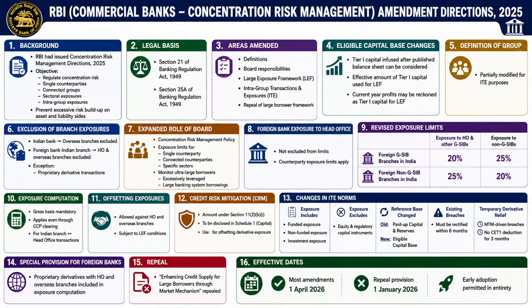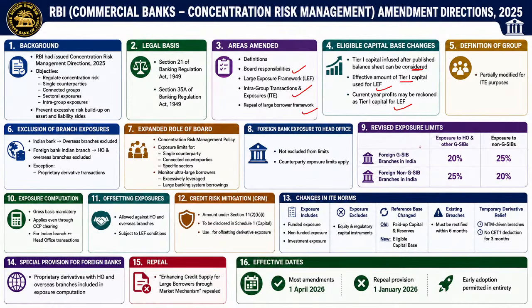So it is basically related to concentration risk management. It talks about the large exposure framework, intergroup transactions and exposure, as well as repeal of the large borrower framework, which was already existing earlier. So the eligible capital base changes: Tier 1 capital infused after the published balance sheet can be considered, which means the effective Tier 1 capital will increase for the large exposure framework, and current year profit will be added under the Tier 1 capital of the large exposure framework.